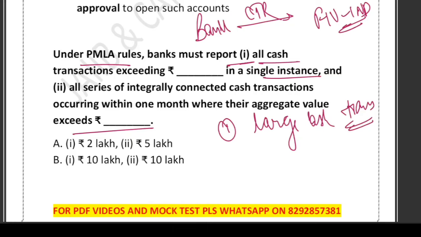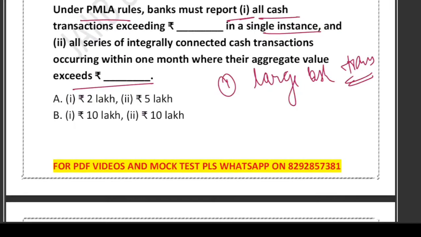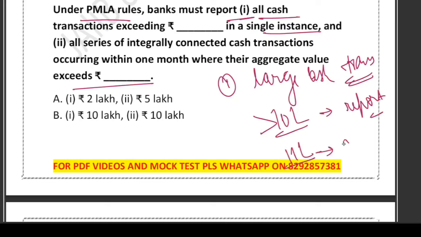So if any customer does a single cash transaction of more than 10 lakh, the bank must report it. That has to be reported, right? For example, suppose someone deposited 11 lakh in cash in one go. So a CTR is needed.